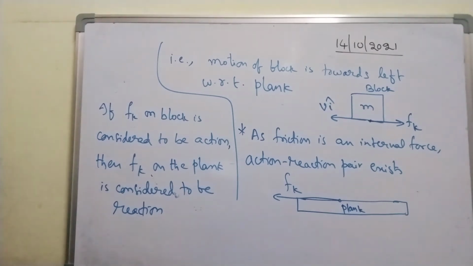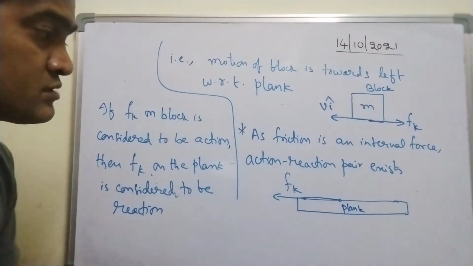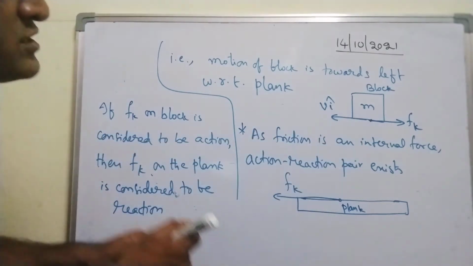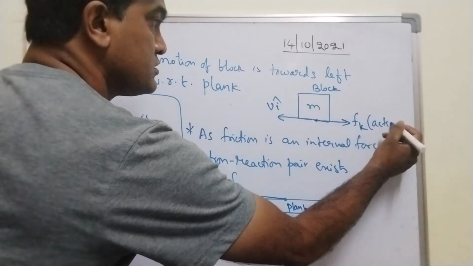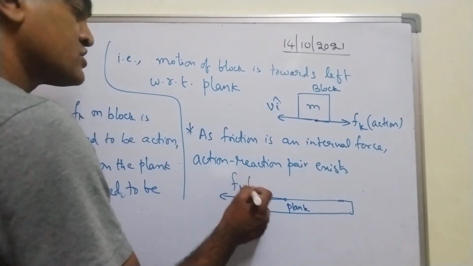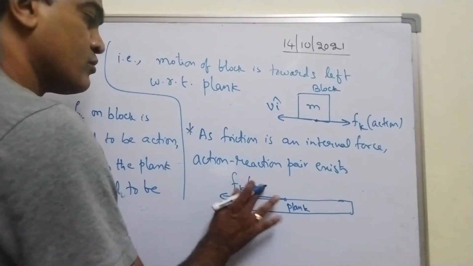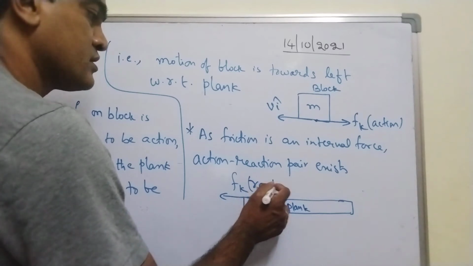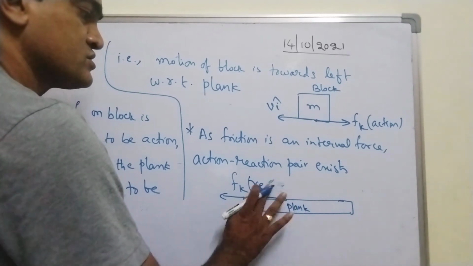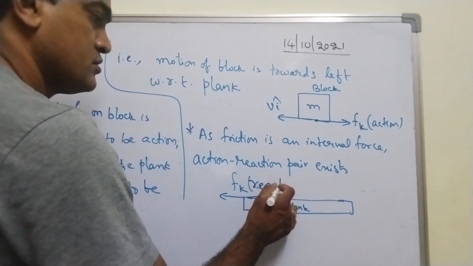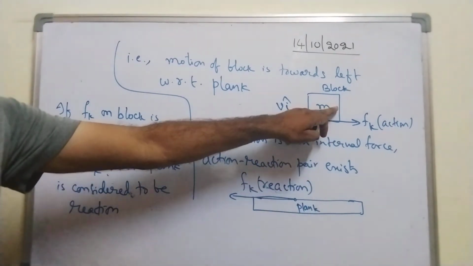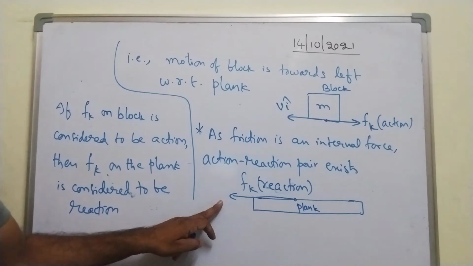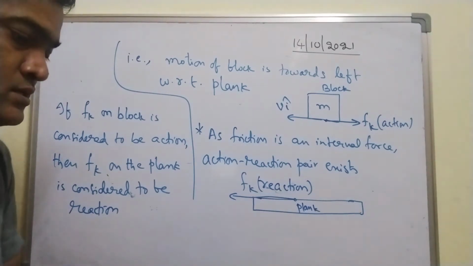So action acts on one body and reaction acts on another body. If I consider this friction as action, then the reaction will act on the other body. This becomes a reaction. Action is taking place on one body, reaction is taking place on another body, right?